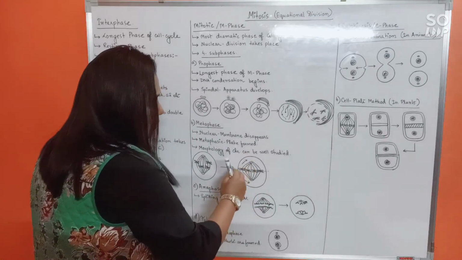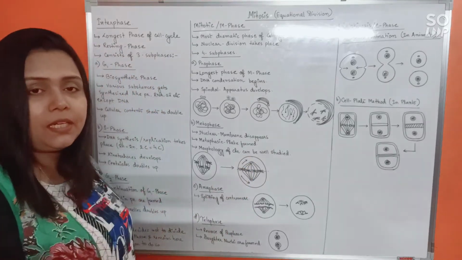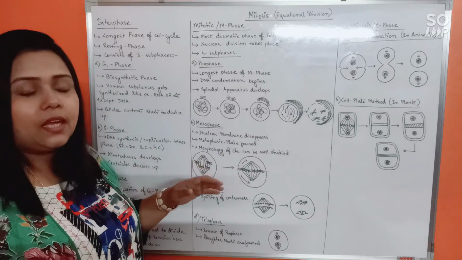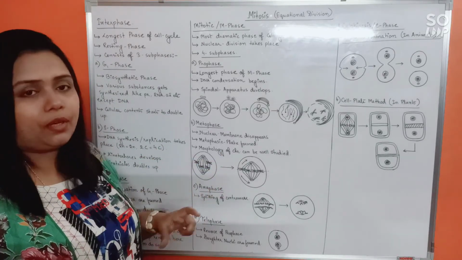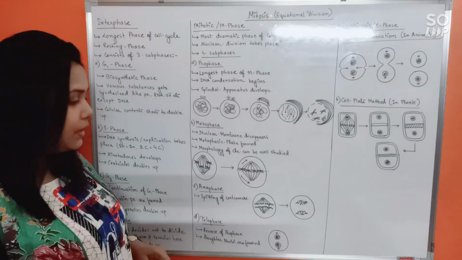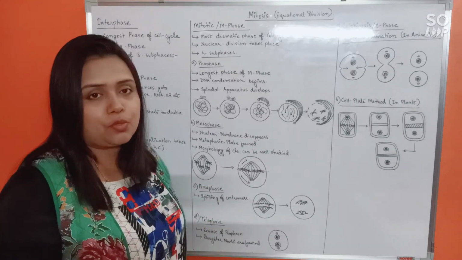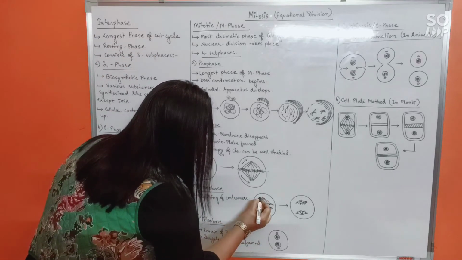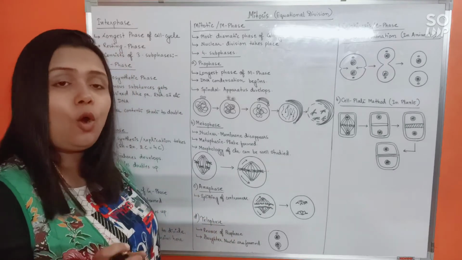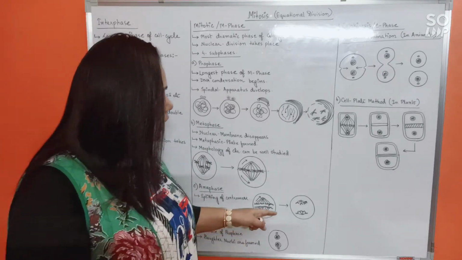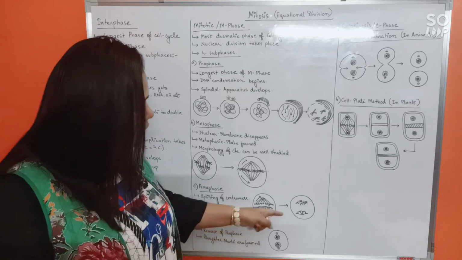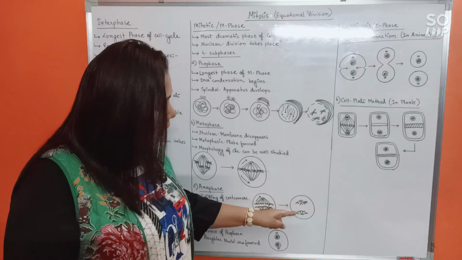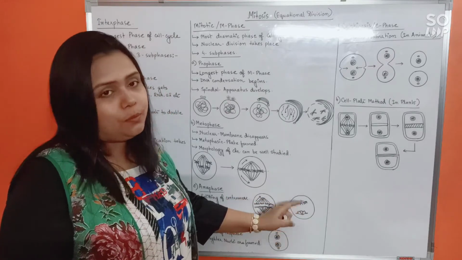Because of the continuous pulling and pushing by the spindle apparatus, finally the centromere would split and the chromatids would separate. As the chromatids separate, we will now call them daughter chromosomes. So the daughter chromosomes would start moving towards opposite poles by disassembling of the tubulin proteins. Due to disassembling of the tubulin proteins, the spindle fibers would start to disappear and the chromosomes at the end of anaphase will reach the opposite poles.